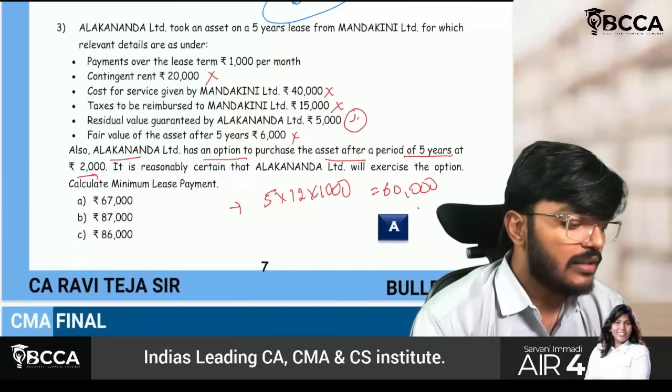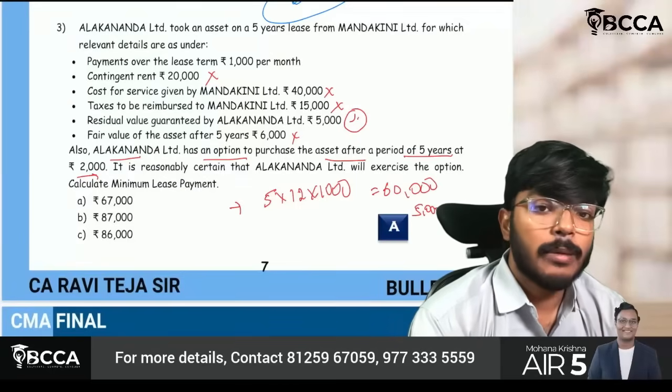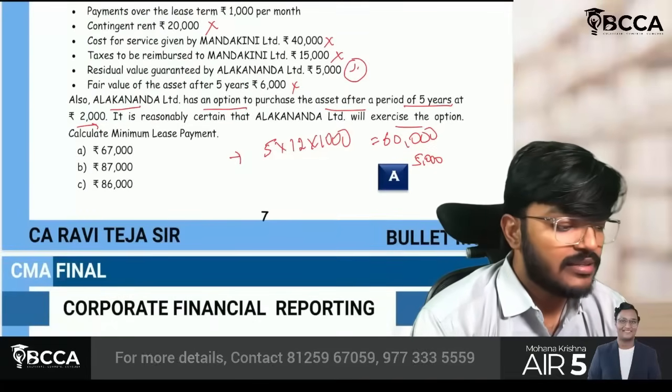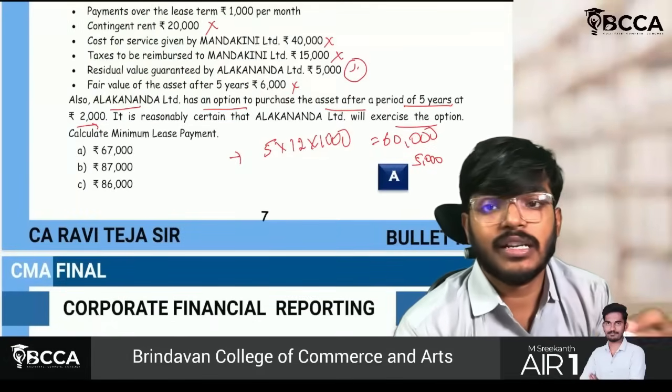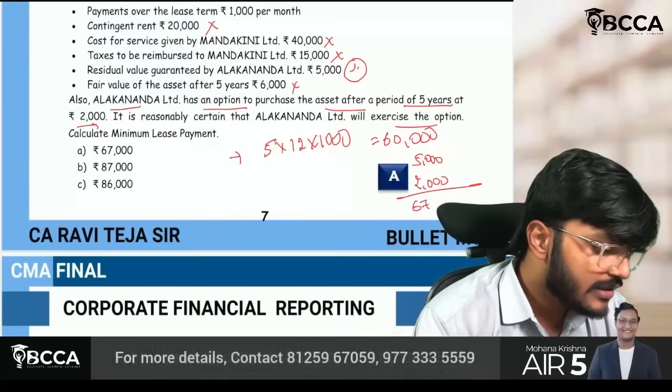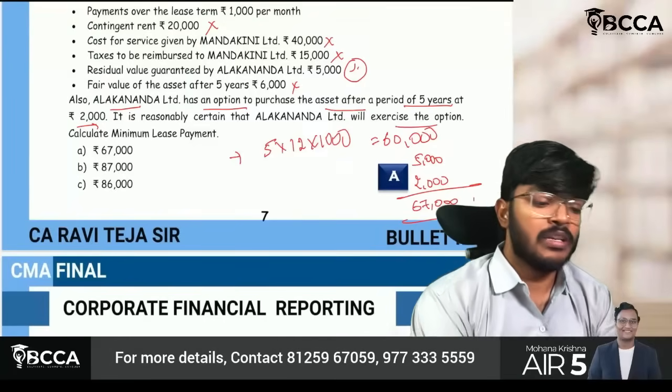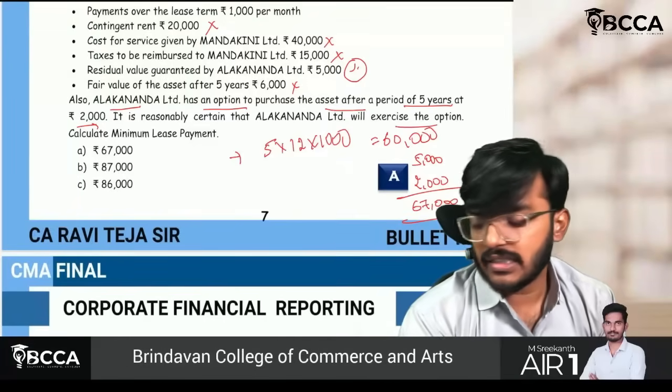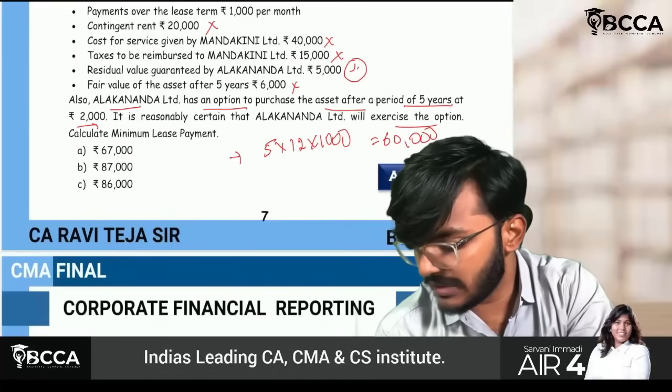Plus I have to add the residual value, since they are saying it will exercise the option, it has to purchase at 2000 rupees. Thereby 67,000 will become the minimum lease payment.